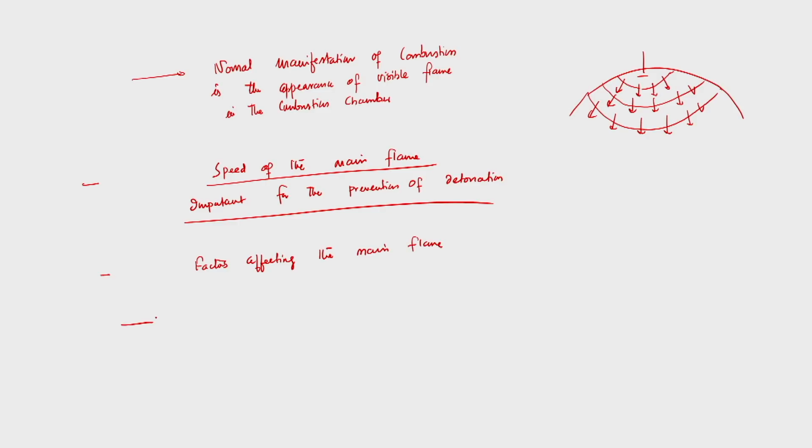So first one, of course we have discussed, is known as air fuel ratio. We will discuss them one by one. Second, which is very important, is pressure, precisely inlet pressure, and third is turbulence. So we will discuss how these three factors influence the flame speed in a combustion chamber, so that we can control or prevent the detonation. We will discuss first the air fuel ratio.